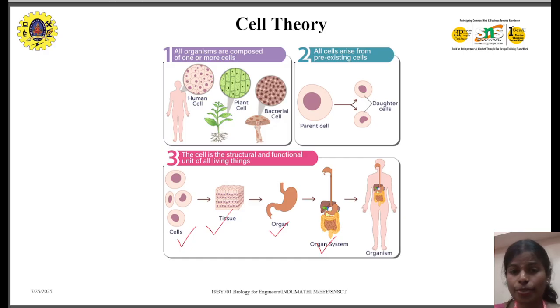The organ systems form an organism, that is, a living being. So coming back from the living being, we have an organism. In an organism, we have organ systems. In an organ system, we have a number of organs, in the organs we have tissues, and in the tissues we have cells. So this is what a cell is, and where the cell is present in our body.